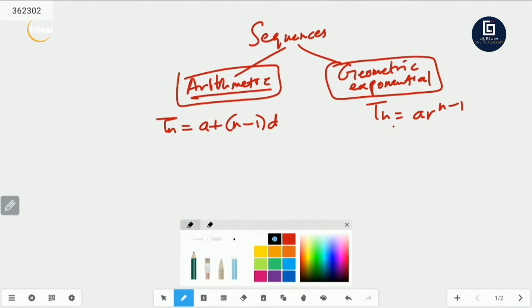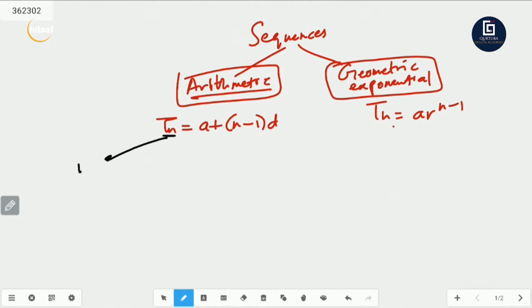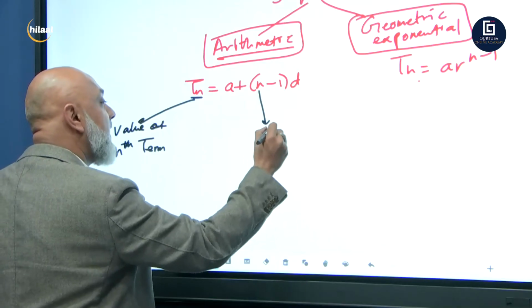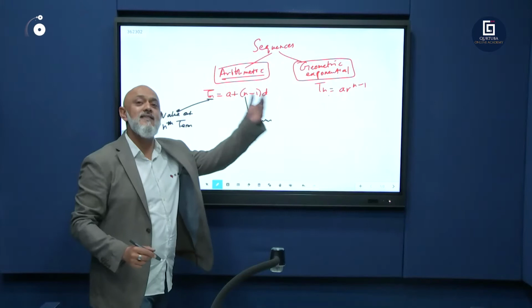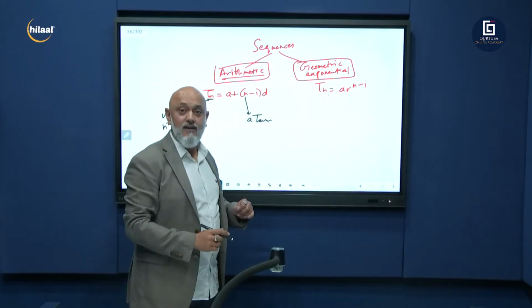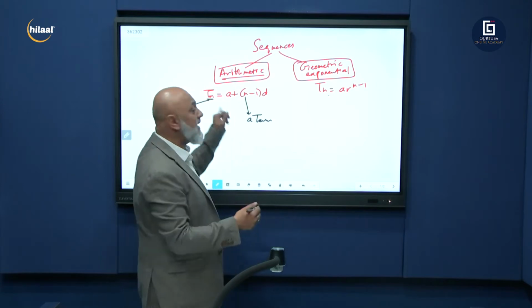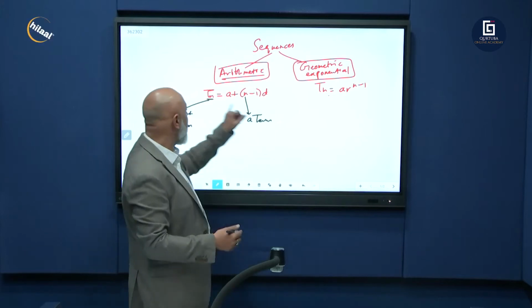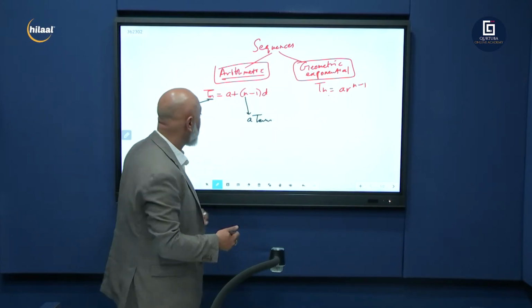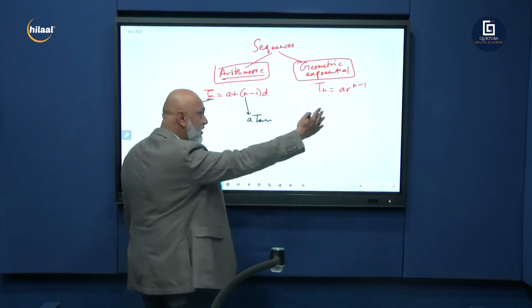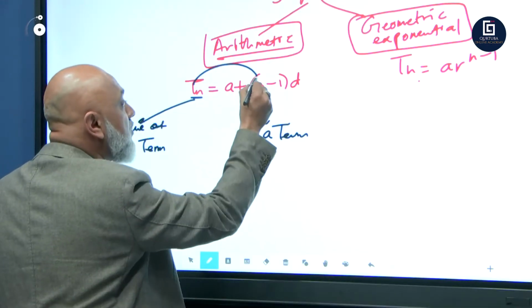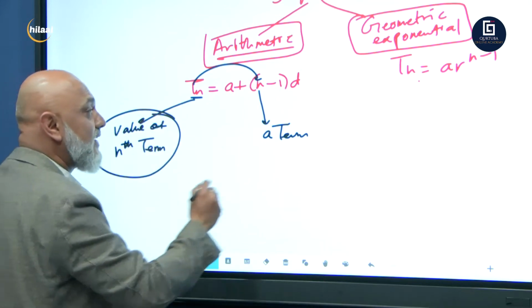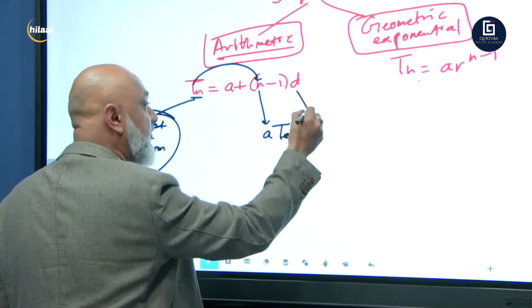Tn is the value of your nth term. There's your n. N is a term, any term. I can say the 10th light pole, so you'll put 10 for n, right? It's a term in the pattern. Tn is the value of that term. So the 10th term is 150 meters away from us, so 150 would come there and 10 would go there. Okay, so n is a term, any general term, and Tn is the value of the nth term.